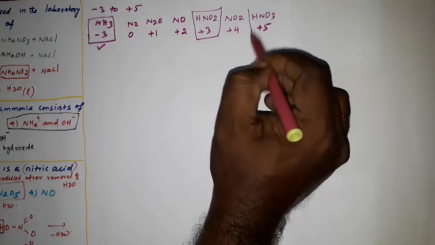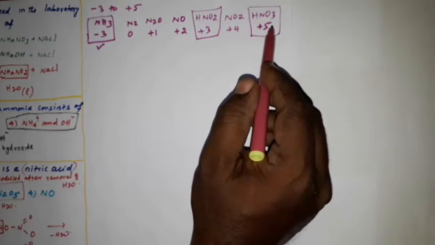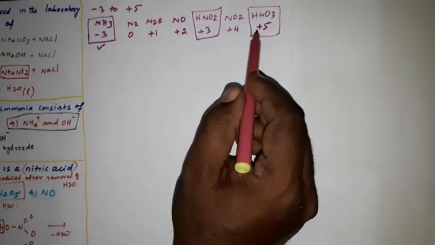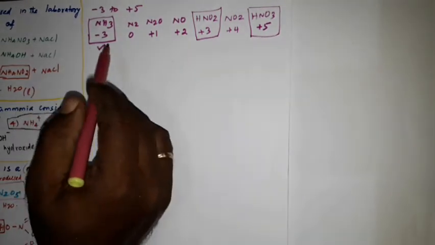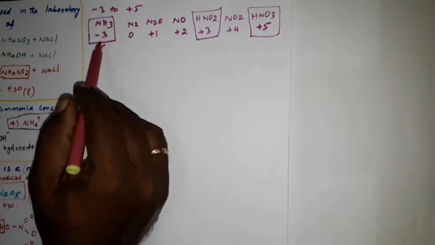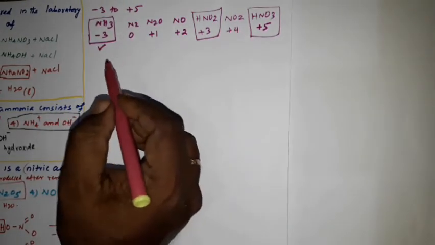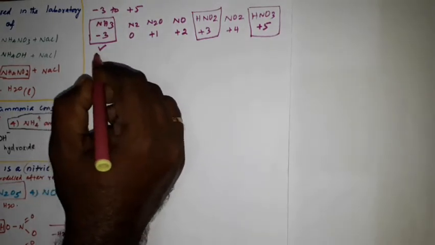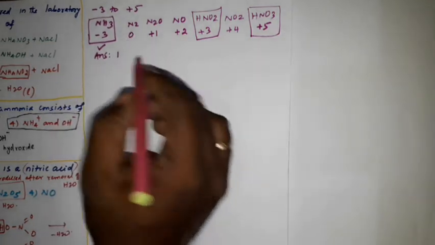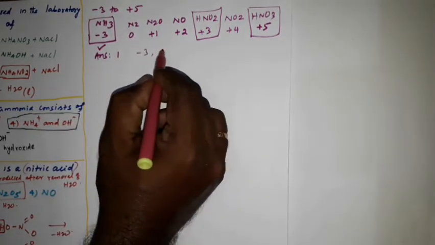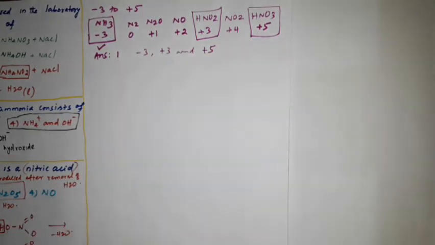Then HNO3, that is nitric acid, is also a most stable oxidation state for nitrogen. And also these three compounds are more abundant in the earth's crust. So the oxidation states -3, +3 and +5 are the most stable. So option 1 is the right answer. Answer is 1, that is -3, +3 and +5. Clear?